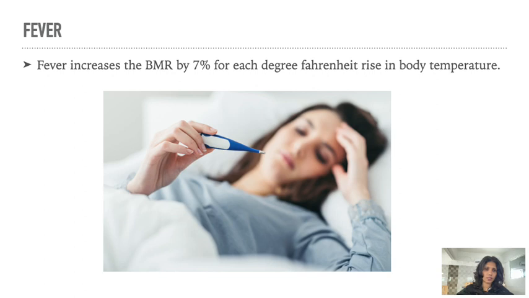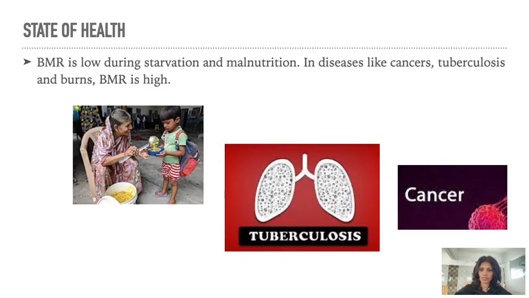The next one is fever. When you have a fever, your BMR increases by 7%. For each Fahrenheit rise in temperature, you will have a higher BMR rate. And then the next one is your state of health. How healthy you are also influences your BMR. A person who is always on starvation, or a malnourished child or individual, will have a very low BMR, and a person who has diseases like cancer and tuberculosis will have a higher BMR. So your state of health also affects your BMR.